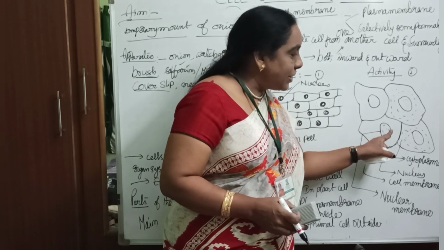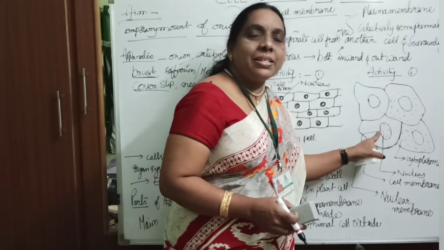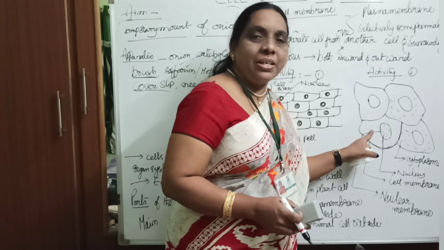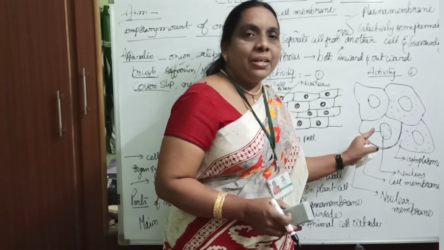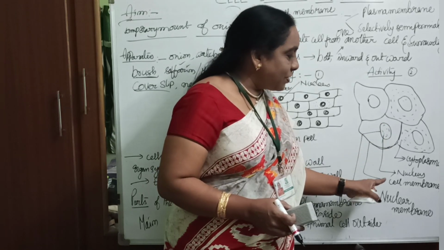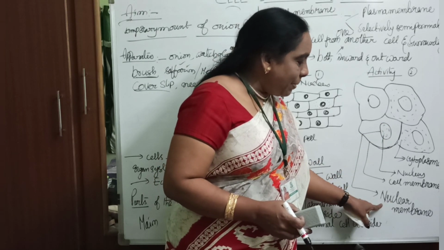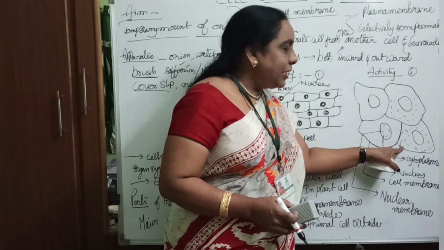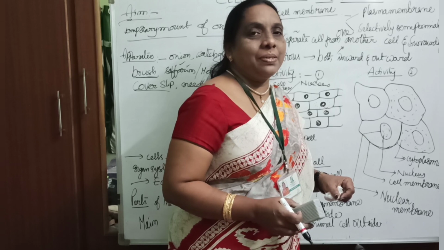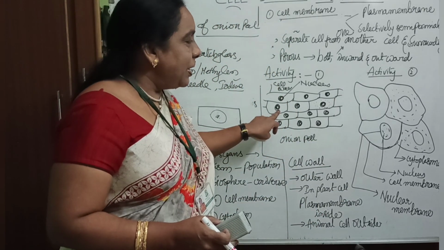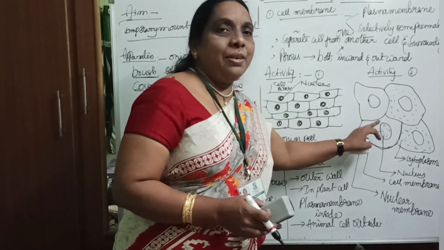Inside that cell membrane is the nucleus. The nucleus contains the nucleoplasm, and the enclosing layer is called the nuclear membrane, and the content present around the nucleus is called the cytoplasm. So that is the difference between the plant cell and an animal cell.